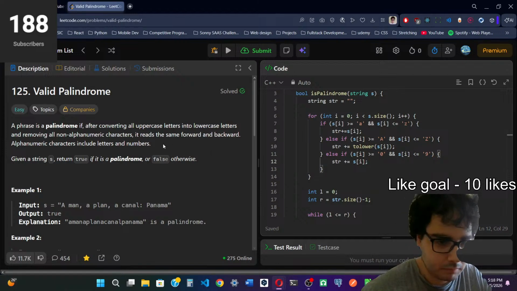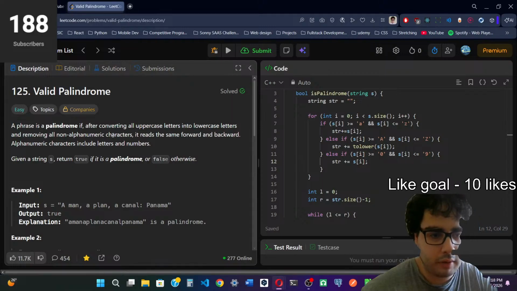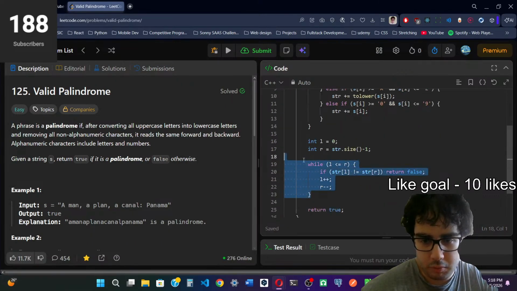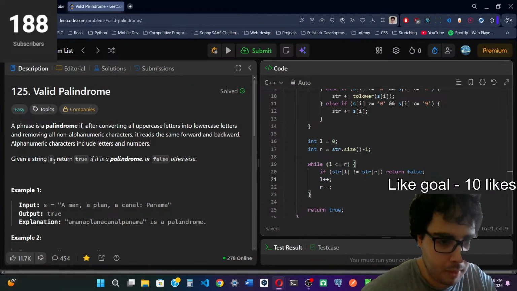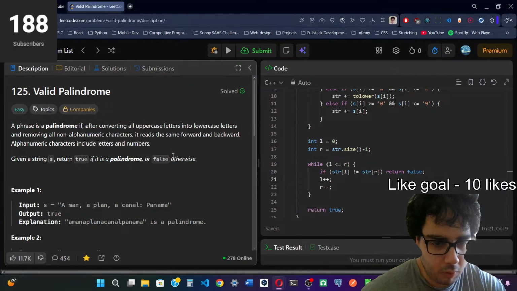It reads the same forward and backward after converting it to lowercase letters and removing all non-alphanumeric characters. I'm actually going to try to draw this out for you guys, maybe if you're seeing this for the first time. So given a string, return true if it's a palindrome, or false otherwise.